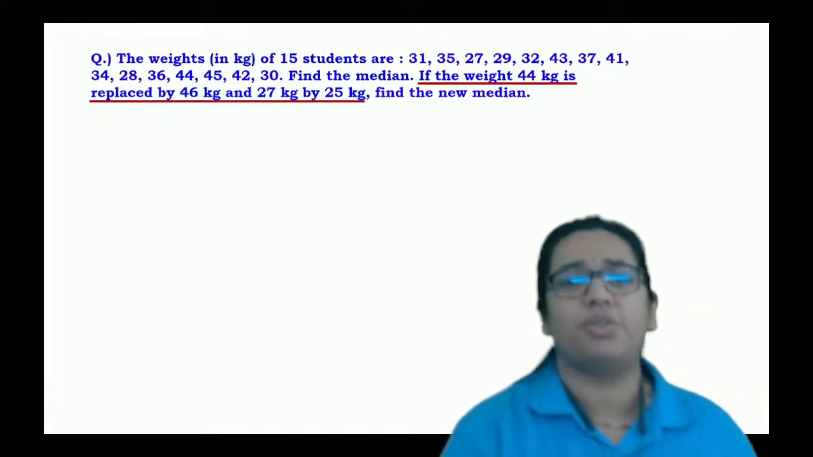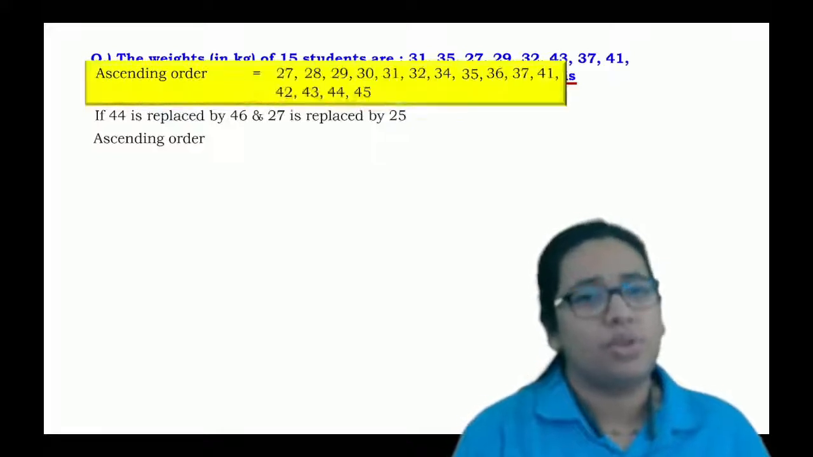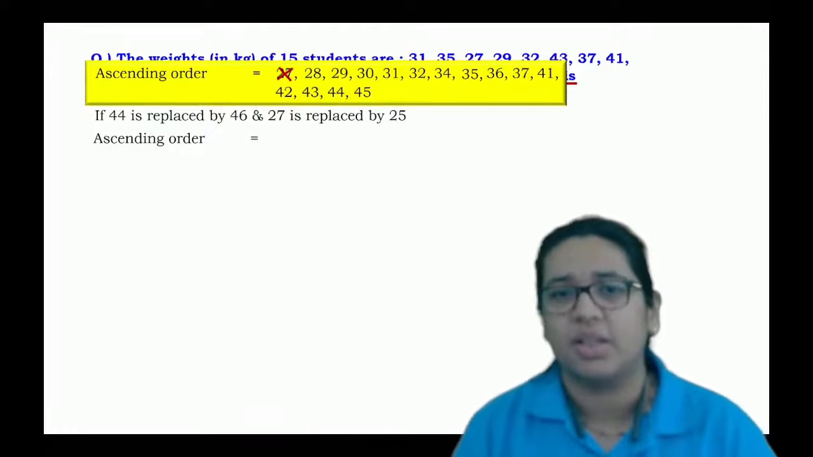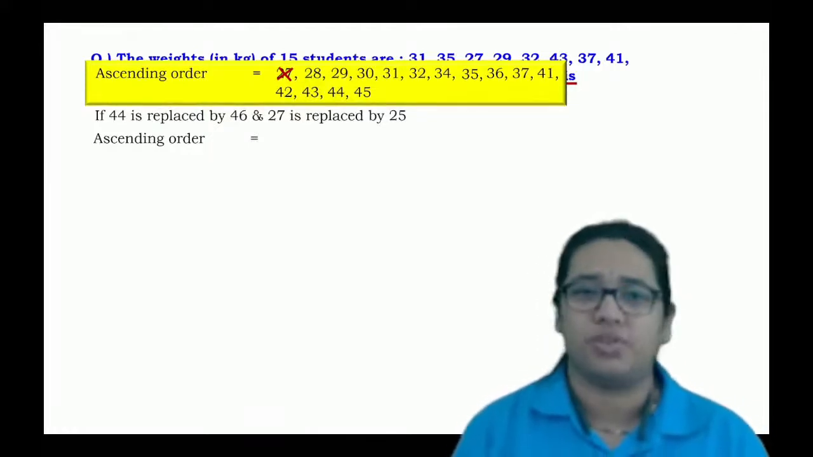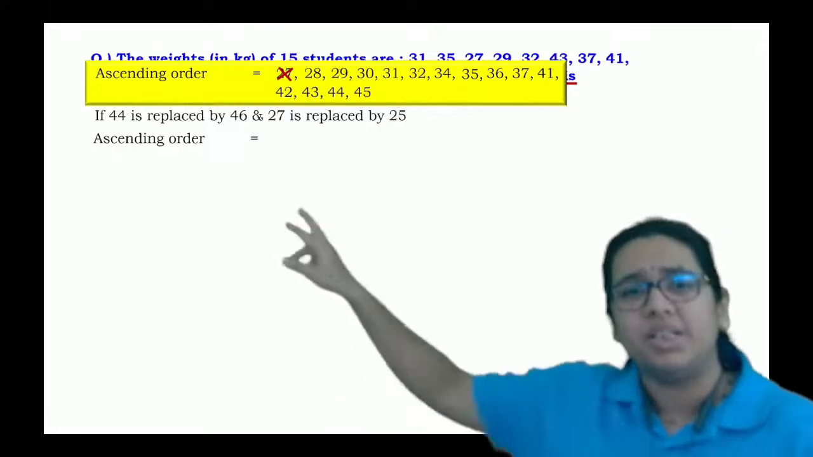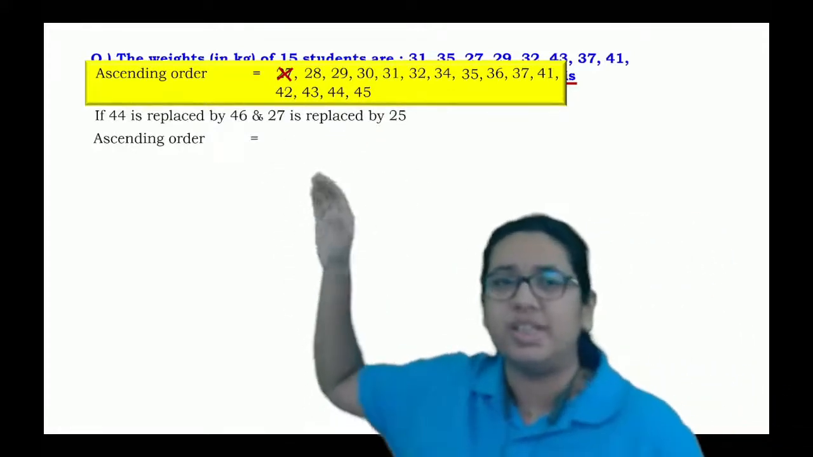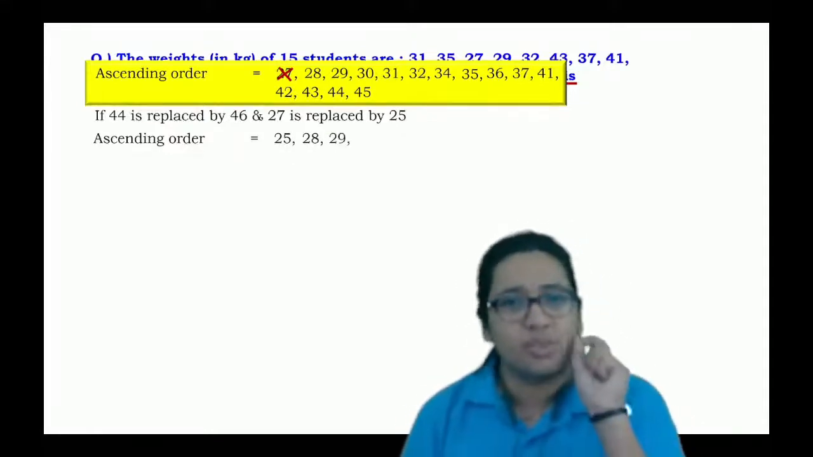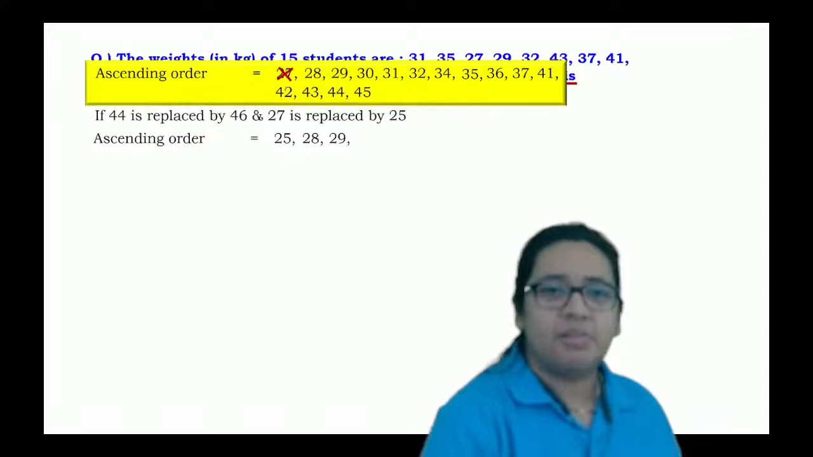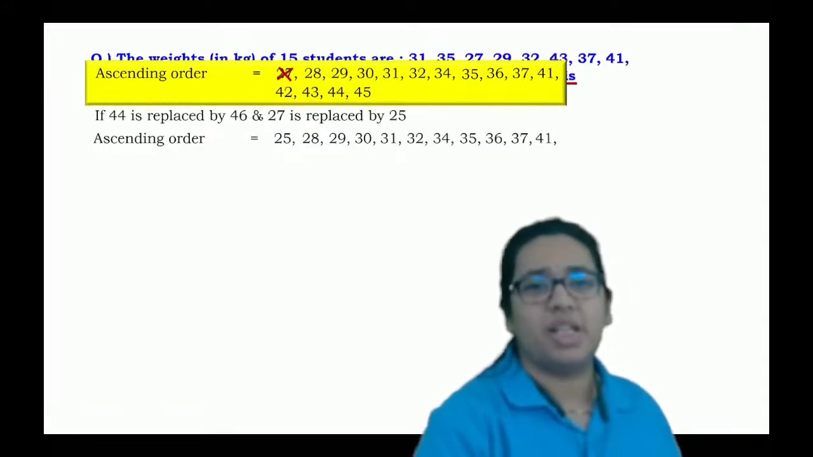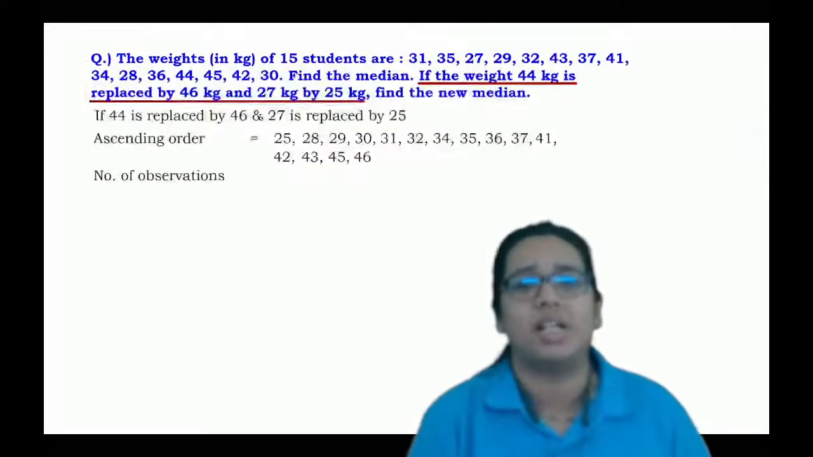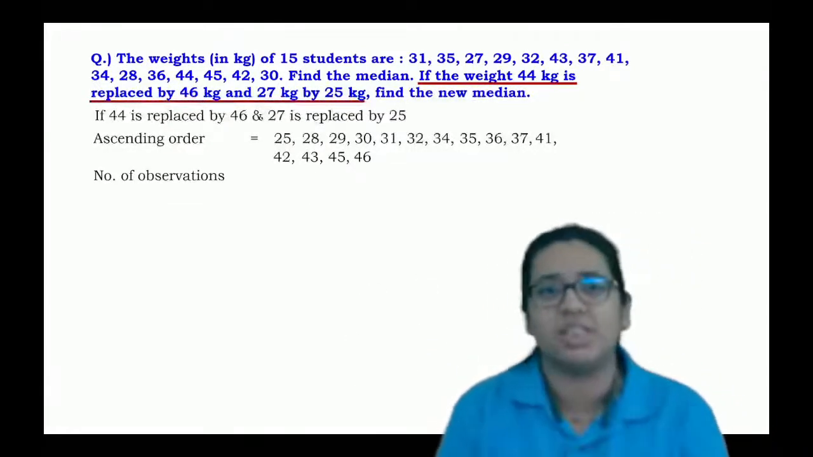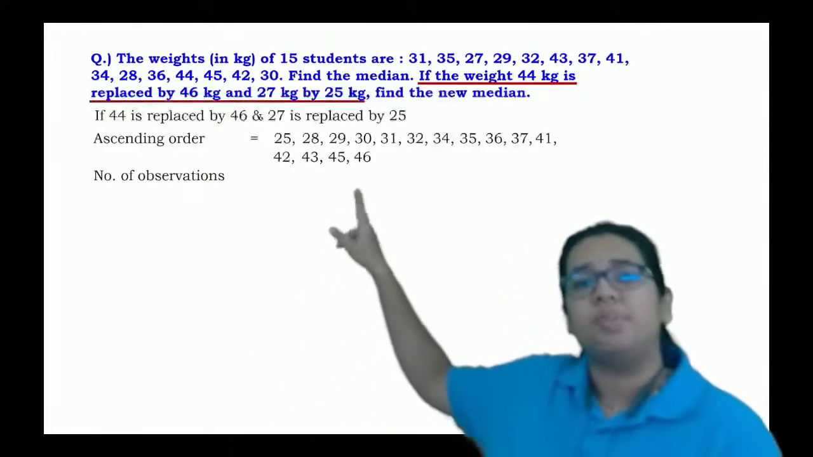If the weight 44 is replaced by 46, we know that 46 and 25 are the greatest and smallest observations of this case. So if you are replacing 27 by 25, obviously it will be again less than 27, so it will be in the first position only. Similarly, you are just replacing the last, which is the greatest term, 44 by 46. But again, as 46 is the greatest one, now you will just replace this case, right?